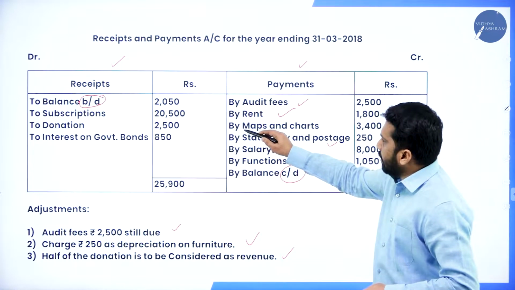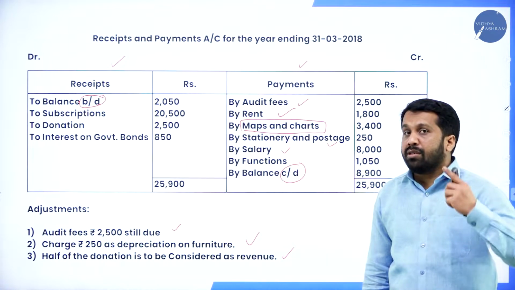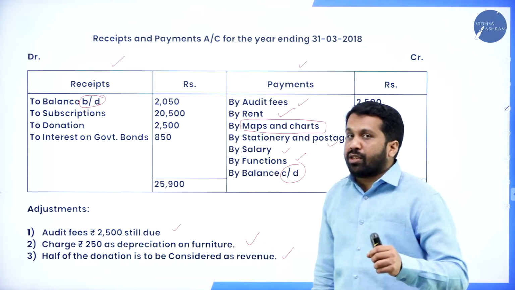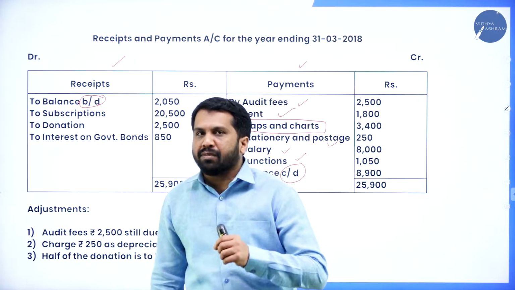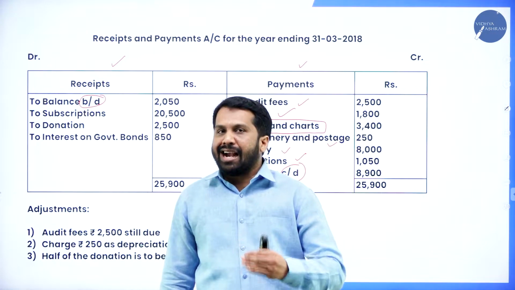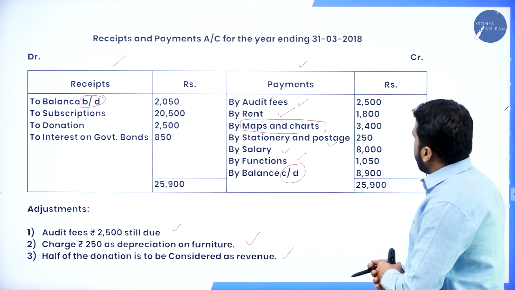We have not taken maps because maps and charts will go to assets. Now, functions: if they have not mentioned function fund or something, we don't consider. If it is a function, normal, regularly it happens, revenue nature. So all the expenses we got.